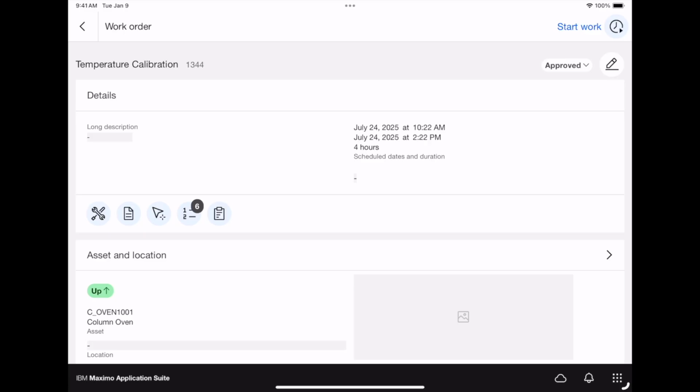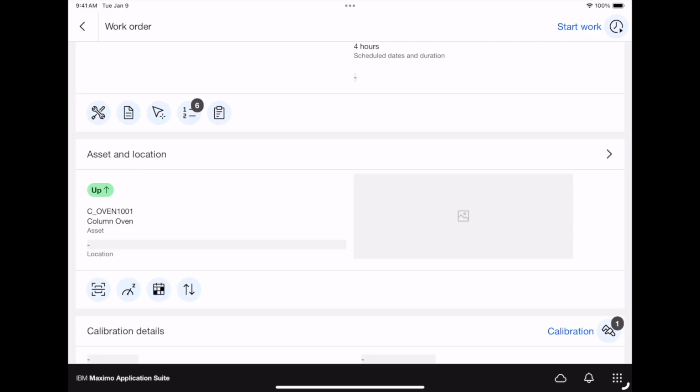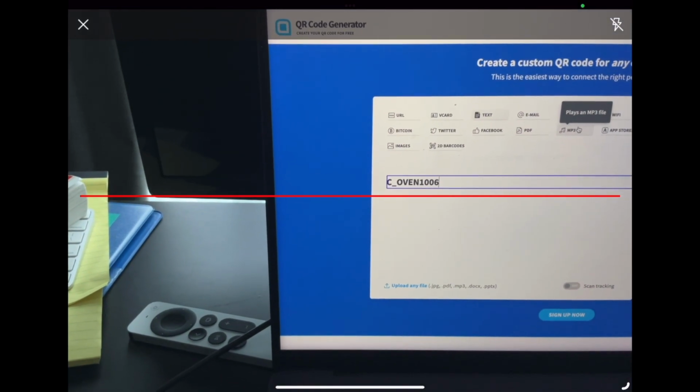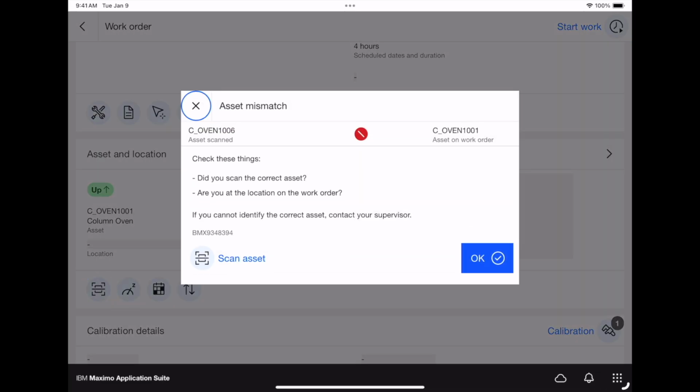Another guardrail that is set for Calvin is that he needs to make sure he is at the right asset. Now Calvin will use the barcode scanner that we used earlier to make sure that he's on the right asset. So he scrolls down into what we see, asset and location, and hits the little barcode icon. He'll then walk up to an asset. And in this scenario, we're going to play around and scan an asset that is not ours. So 1006 instead of 1001. We scan it, and look what happens. A notification pops up saying that we either need to rescan or call our supervisor.